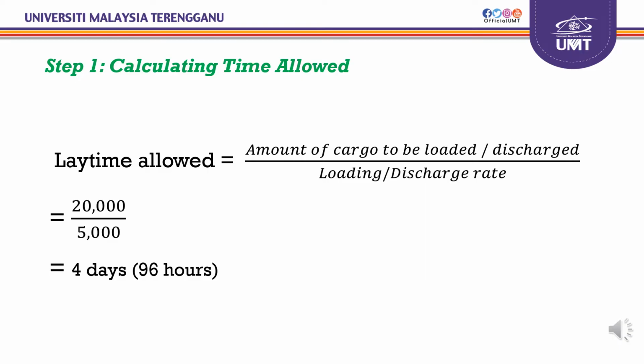In the given statement, it mentioned that the cargo loaded is 20,000 metric tons of grain. That is the amount of cargo to be loaded. It also mentioned that cargo is to be loaded at the rate of 5,000 metric tons per weather working day of 24 consecutive hours. That is the loading rate. So 20,000 divided by 5,000 equals 4 days, and 4 days converted to hours gives 96 hours. So the laytime allowed is 96 hours.